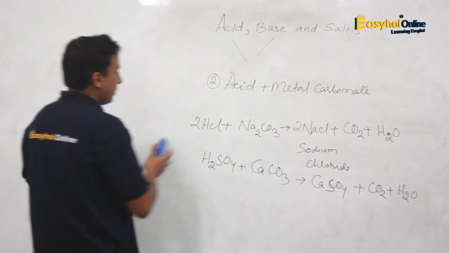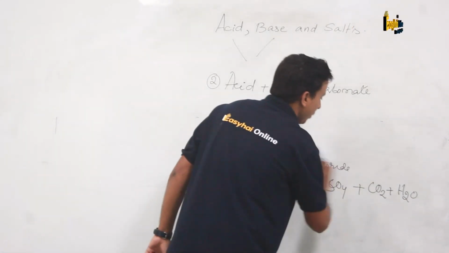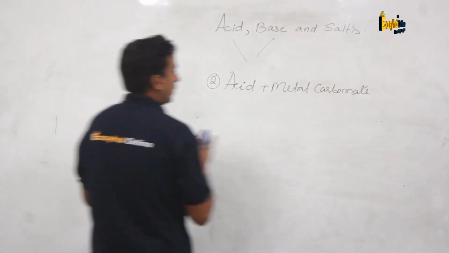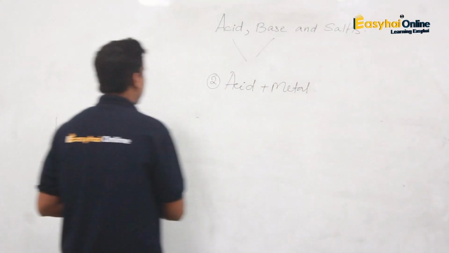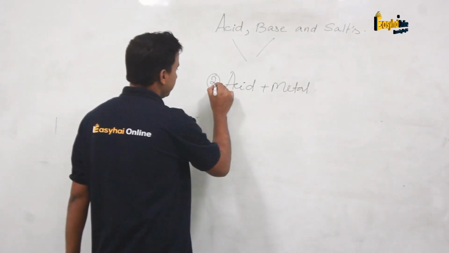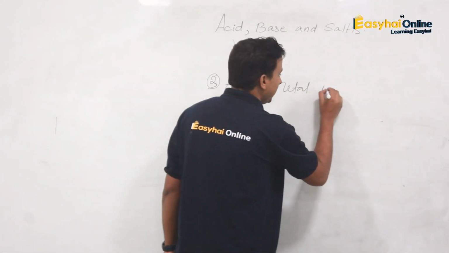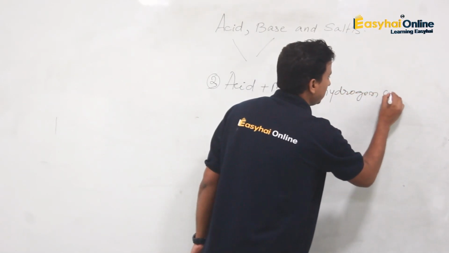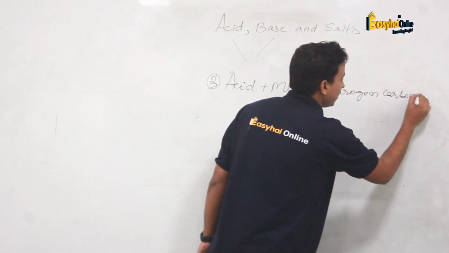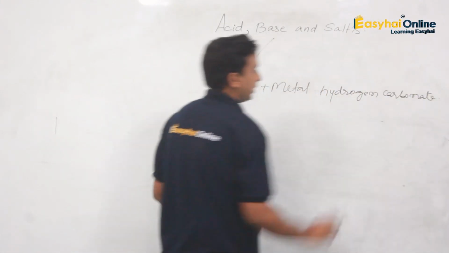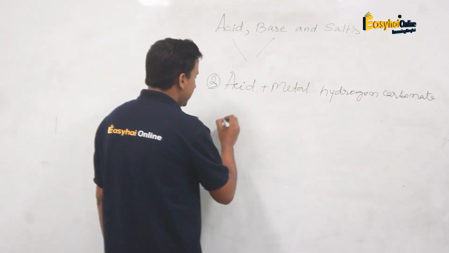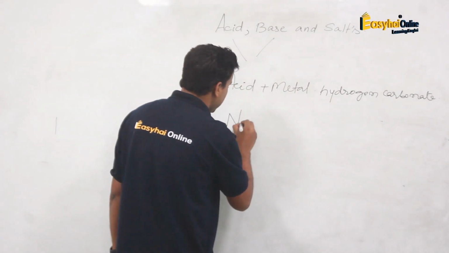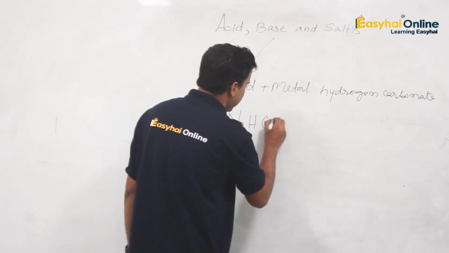Now if instead of metal carbonate we use metal hydrogen carbonate, so acid is going to react with metal hydrogen carbonate. What happens here? Let us take sodium hydrogen carbonate.